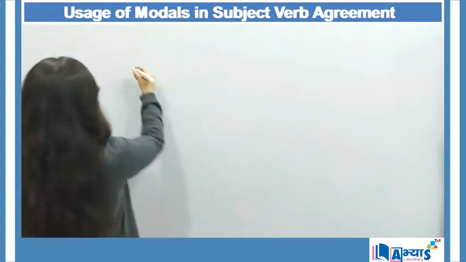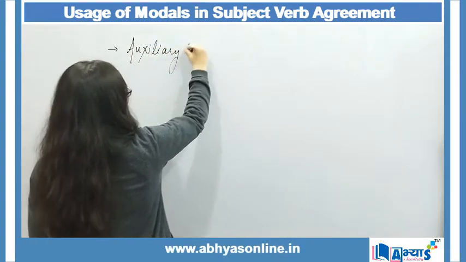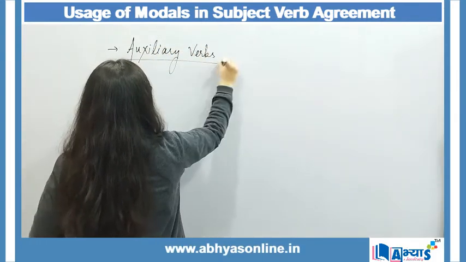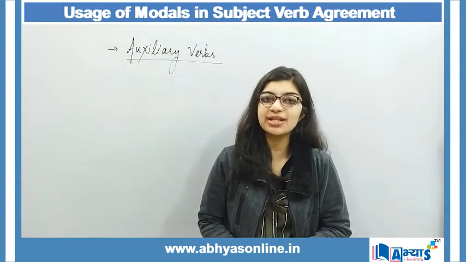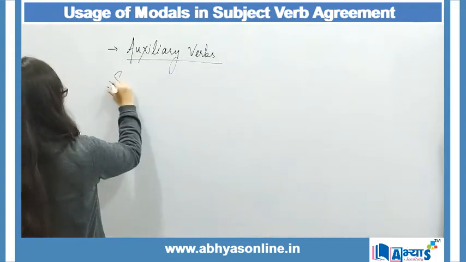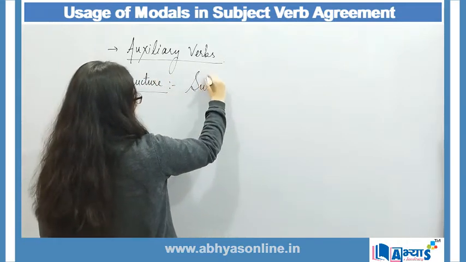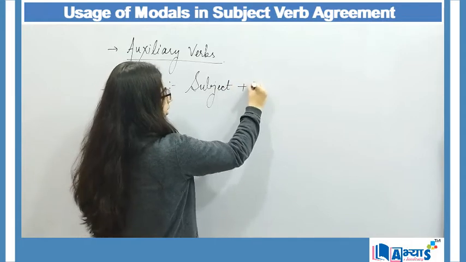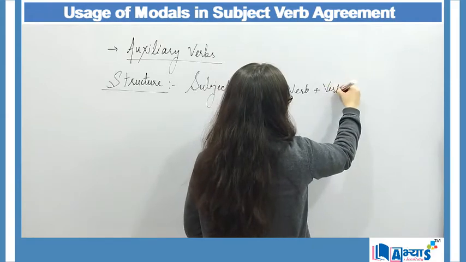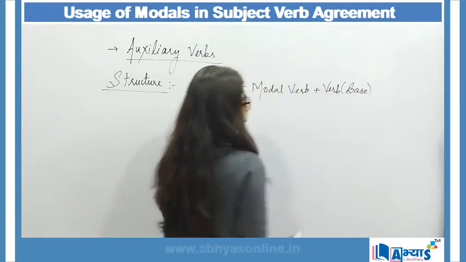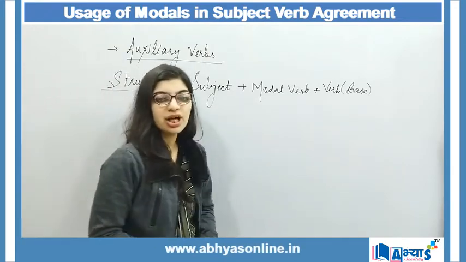We need to understand that modals are basically auxiliary verbs, and these modal verbs are followed by another verb, which is the base verb. So I say that the structure of modals is like subject followed by the modal verb and followed by another verb, which is a base. This is the basic structure of a modal verb,